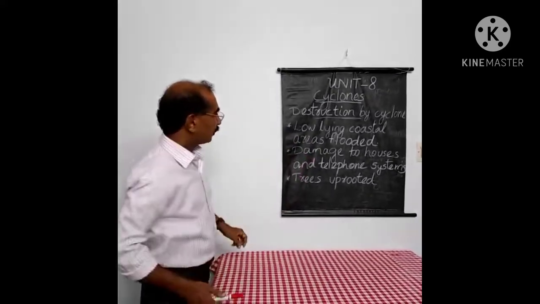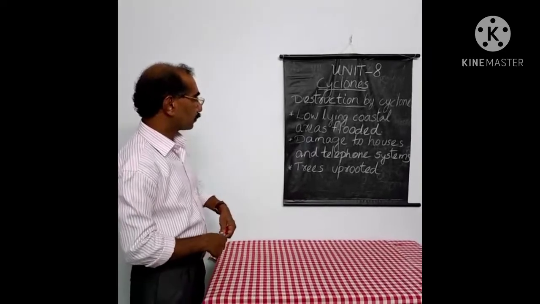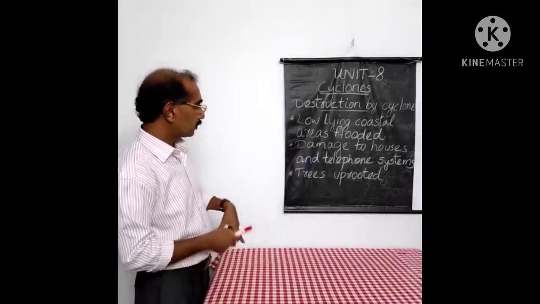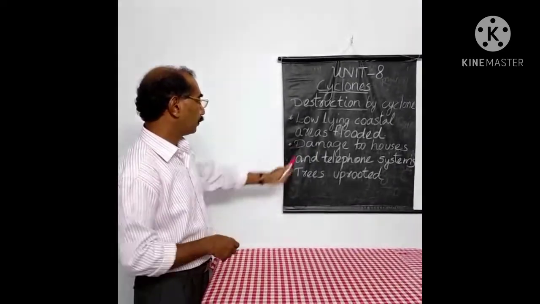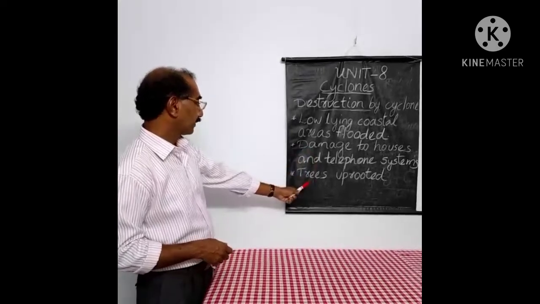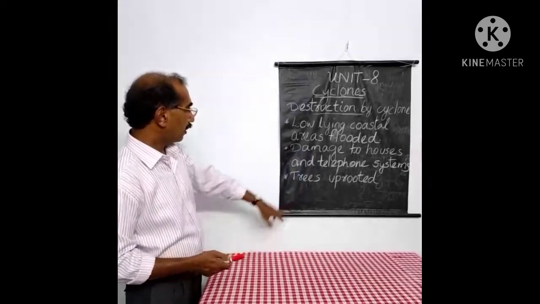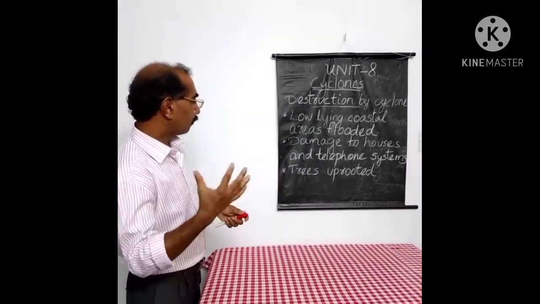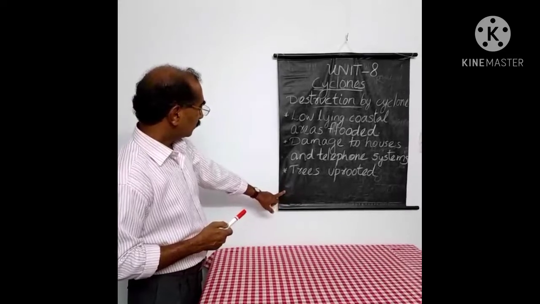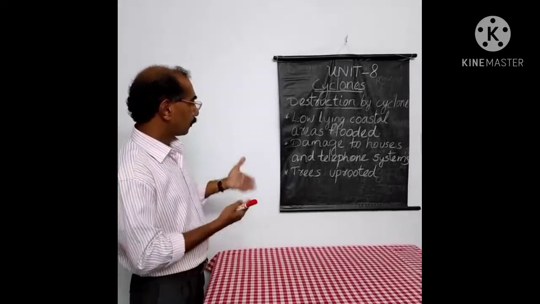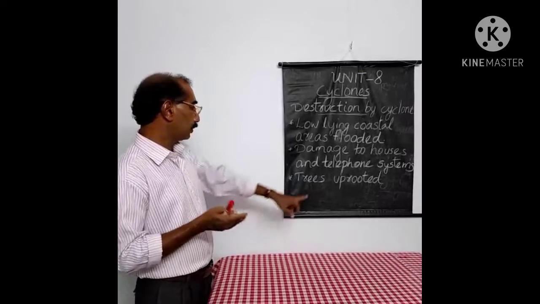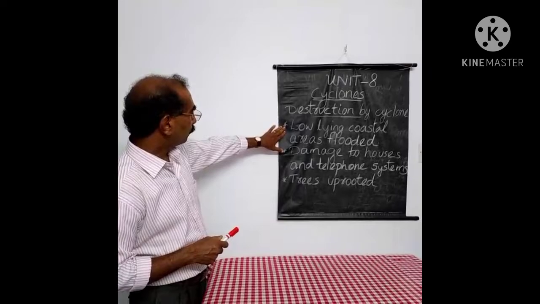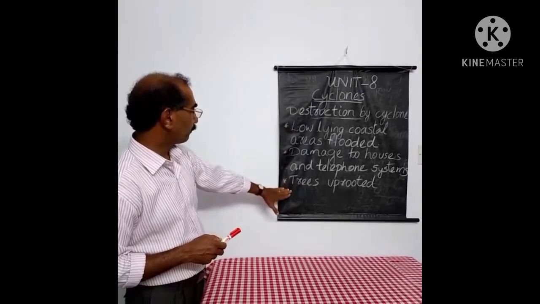Second one is damage to houses and telephone systems. A telephone post, electrical post, and other communication systems can be damaged due to the effect of cyclone. And then trees will be uprooted. Huge trees will be uprooted due to the high wind, cyclone wind. Lastly, it is not mentioned here, but the standing crops may be damaged due to the cyclone. Okay, now these are the effects of the destruction caused by a cyclone.